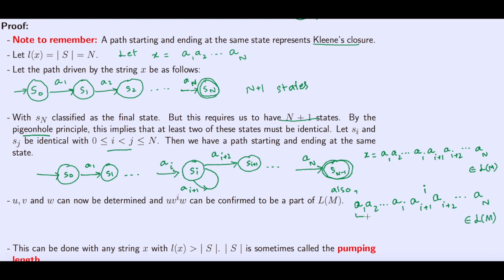So now I can go back to the statement of the proof. I can call it U, I can call it V, and I can call this guy W. So I should have said this one here, U here. So this is my what? V to the i, and this is what? W. So this means that U, V to the i, W is also in the language of M.